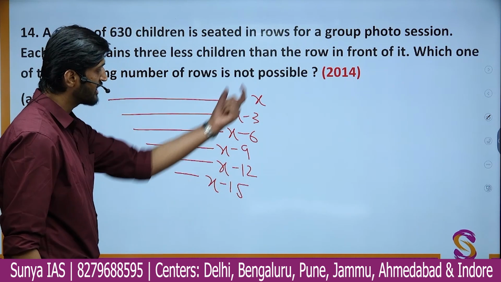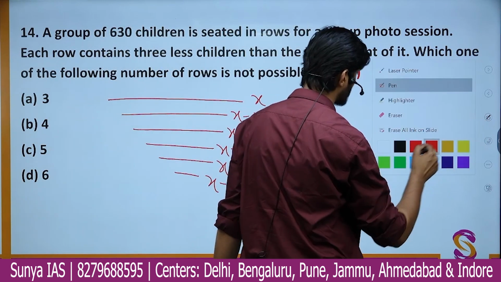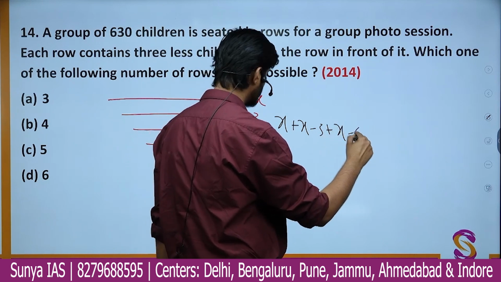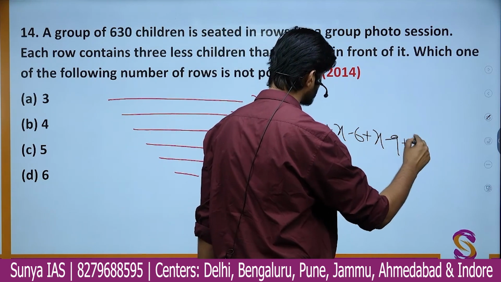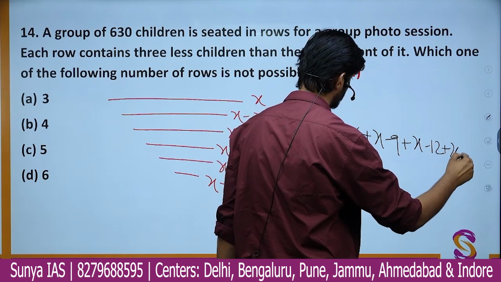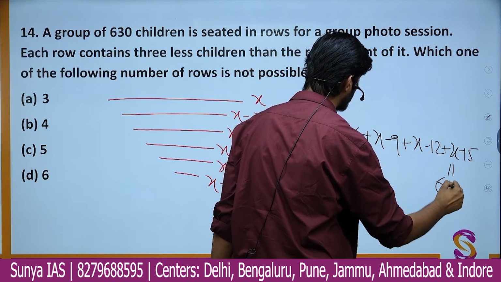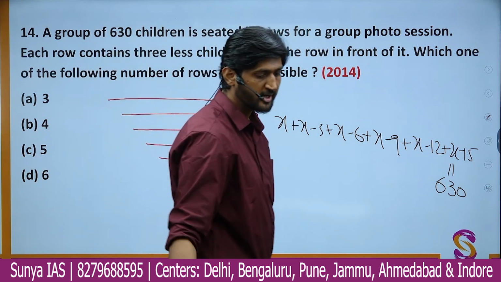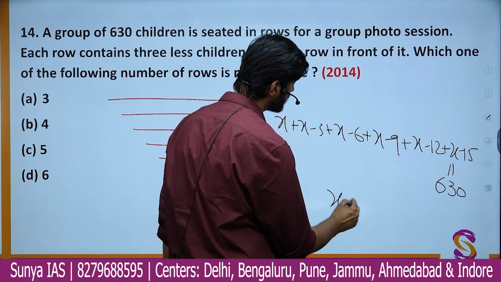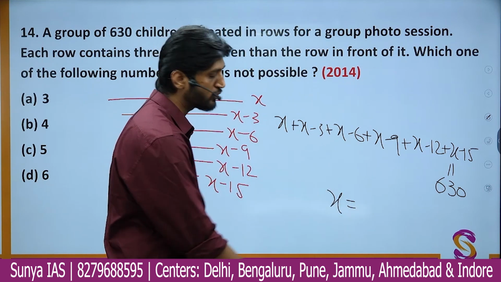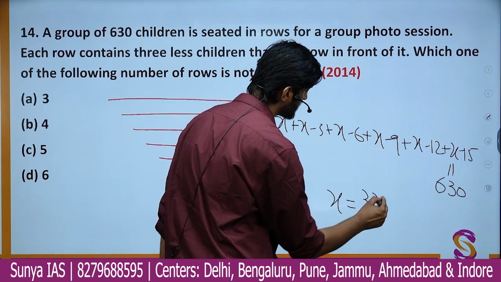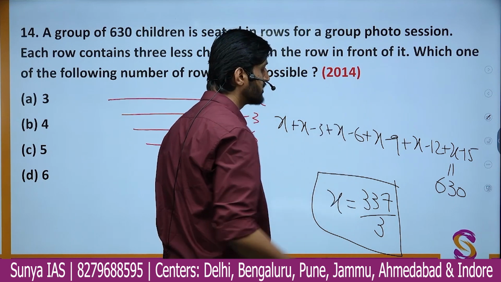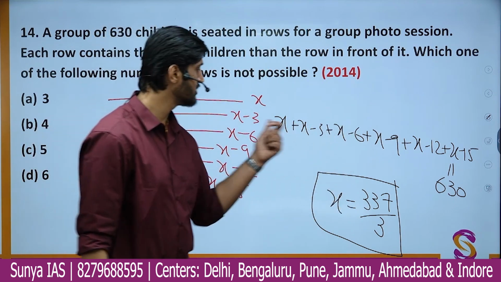The total number of students would be x plus x minus 3 plus x minus 6 plus x minus 9, and so on, and this sum we want to be equal to 630. But here when you get the value of x, you do not get a good integral value, but you get a fraction, which is nothing but 337 by 3. This is the number of students when you arrange them in 6 rows.